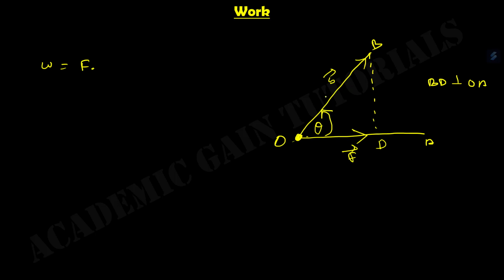So this is our displacement. What is the component of displacement? This part, OD, is known as the component of displacement of S. So OD is the component of displacement.